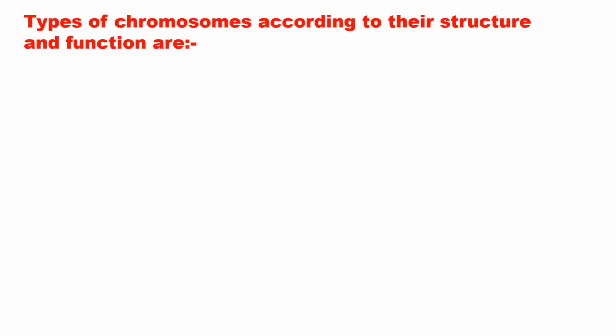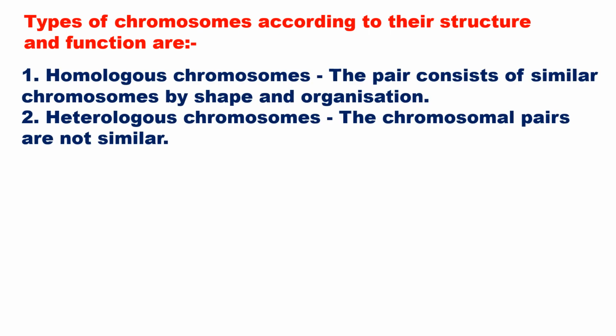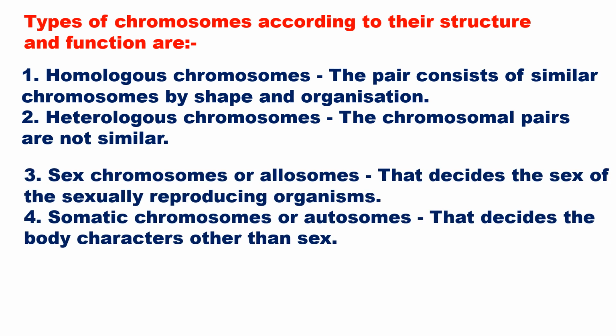Types of chromosomes according to their structure and function are: 1. Homologous chromosomes. The pair consists of chromosomes similar in shape and organization. 2. Heterologous chromosomes. The chromosomal pairs are not similar. 3. Sex chromosomes or allosomes, which decide the sex of sexually reproducing organisms. 4. Somatic chromosomes or autosomes, which decide the body characters other than sex.